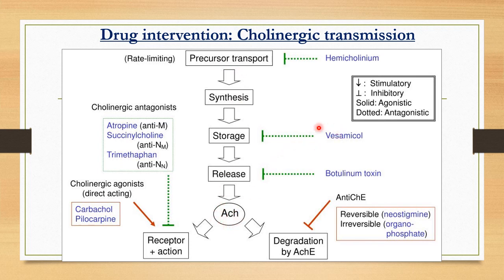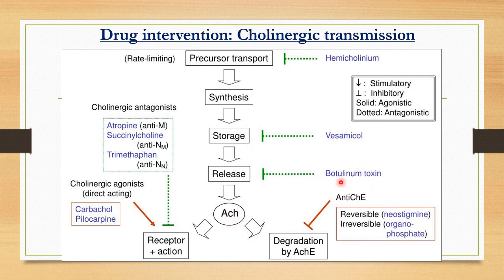Okay. Then second is the vesamicol. That is the drug that will block the storage of this acetylcholine. So normally the acetylcholine that is formed at the presynaptic terminal will be stored within the vesicle present at the presynaptic nerve terminal. Okay. But this vesamicol will prevent the storage of that acetylcholine, by which it will decrease the acetylcholine level.